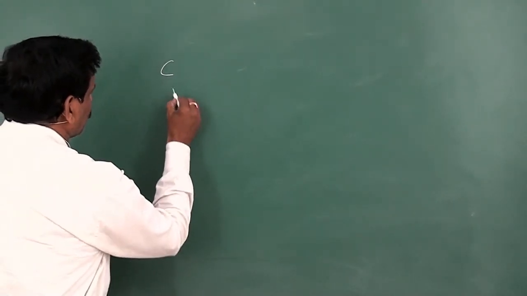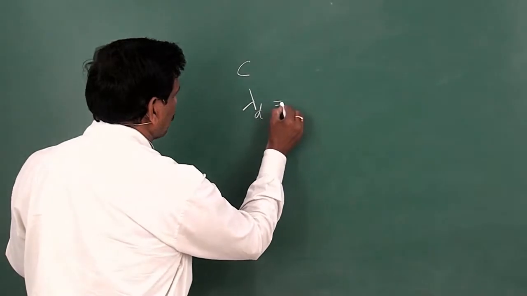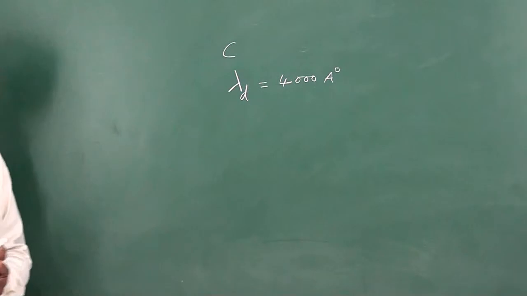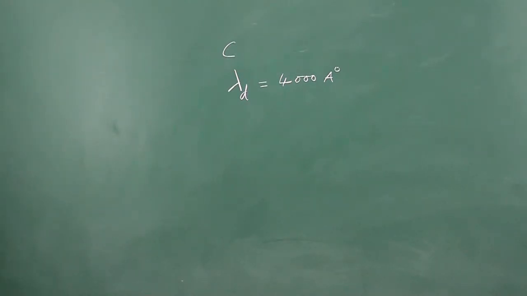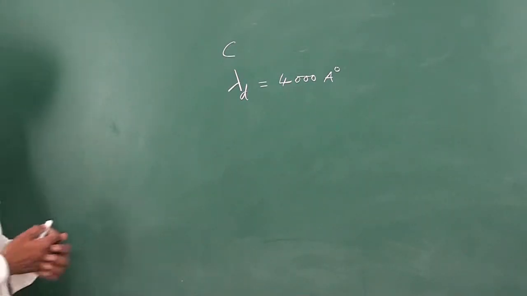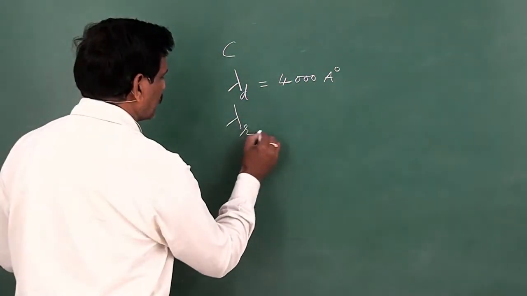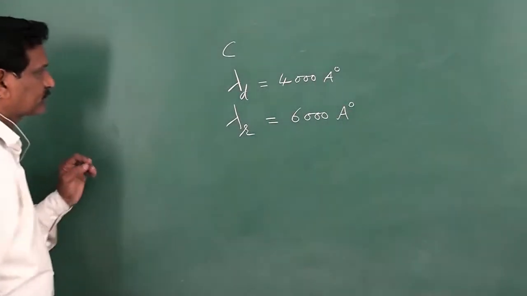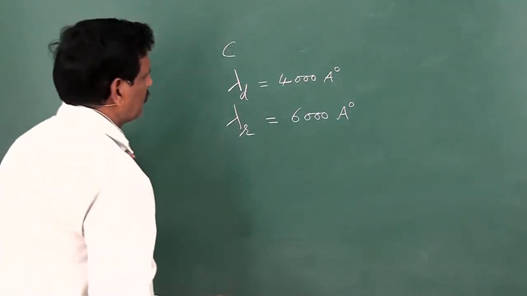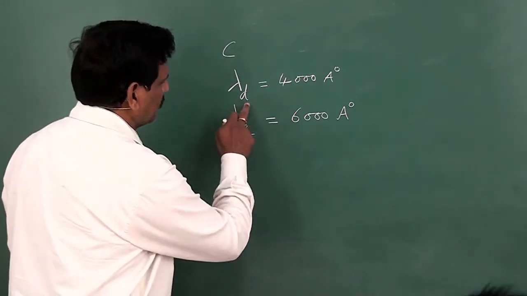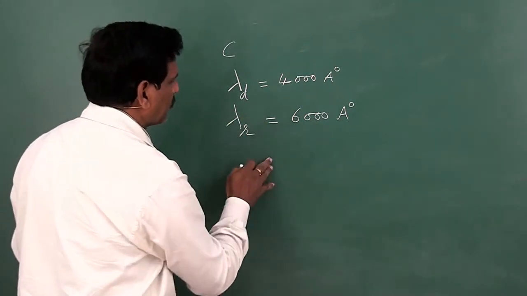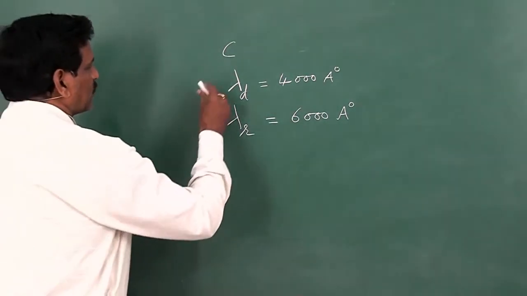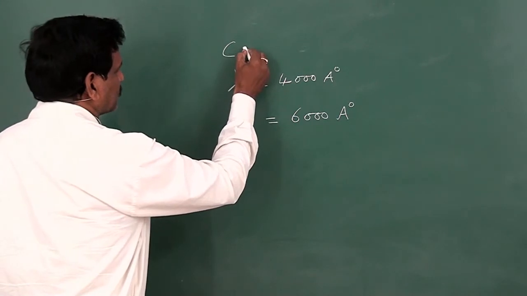So the wavelength of light in the denser medium is given as 4000 angstrom units, and the wavelength of light in the rarer medium is given as 6000 angstrom units. In general, the wavelength of light is less in the denser medium and greater in the rarer medium. And here we have to calculate the critical angle.